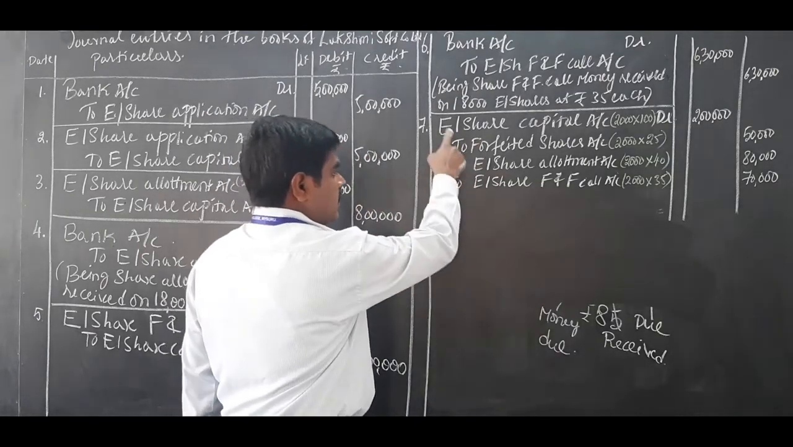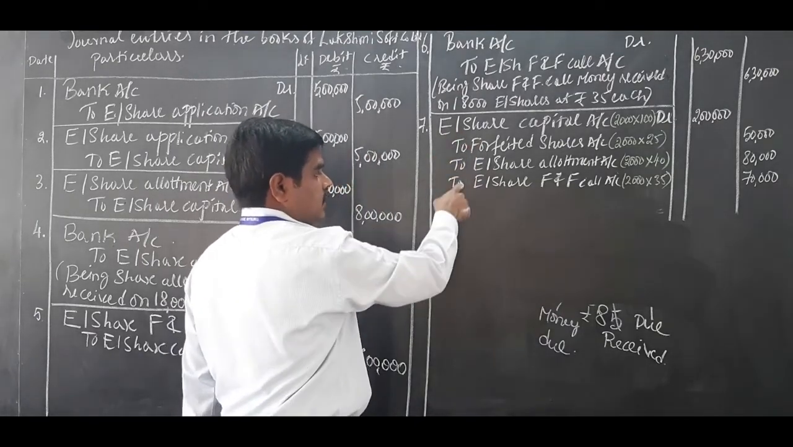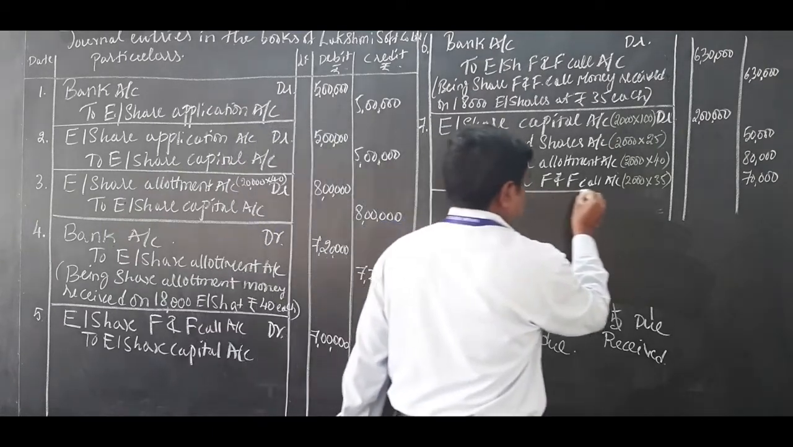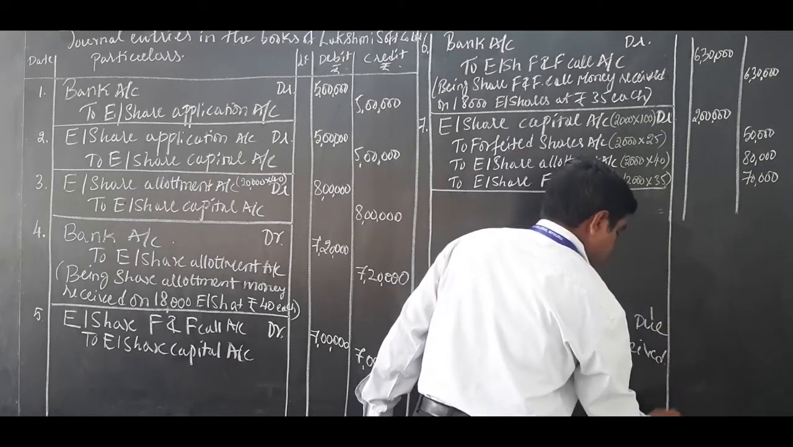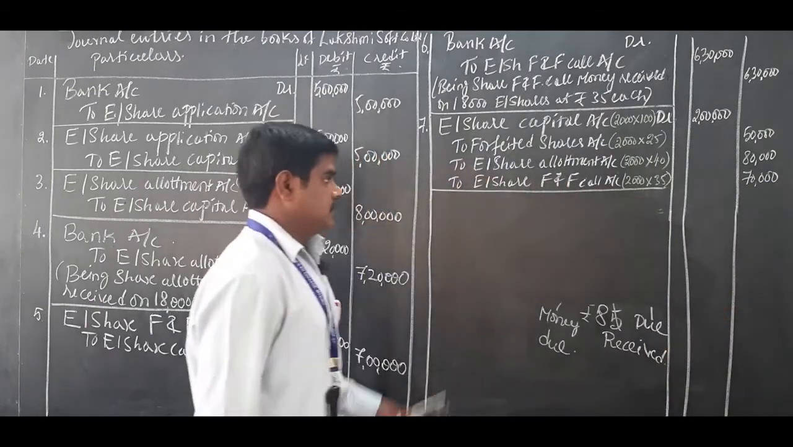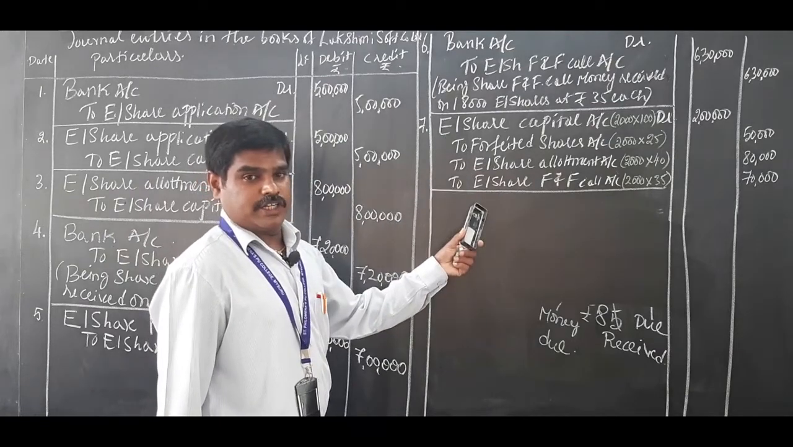This only will carry 3 marks. 3 credit, 1 debit. Okay. Next. Close it. So that is about the forfeiture journal entry.